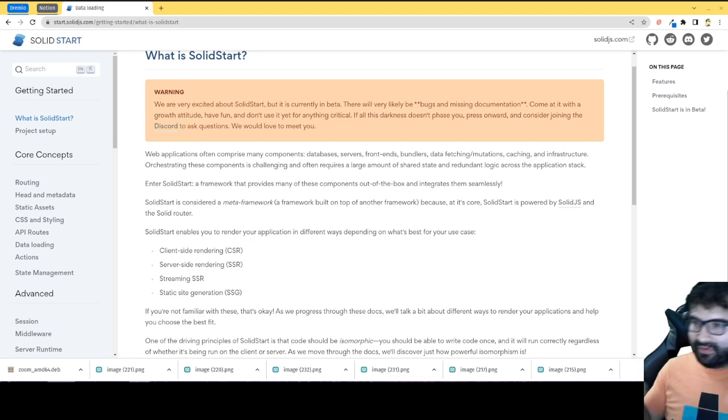But today what I'd like to do is a quick tour of SolidStart. SolidStart is the meta framework for SolidJS, in the same way that Next is the meta framework for React, and Nuxt is the meta framework for Vue. Analog is the meta framework for Angular, and SvelteKit is the meta framework for Svelte. SolidStart is going to be that for now.